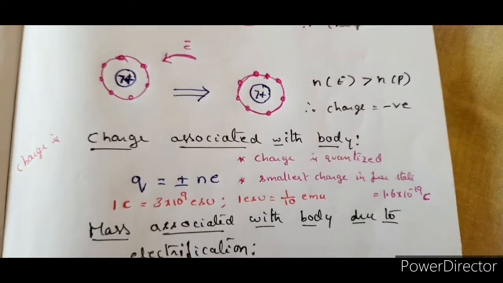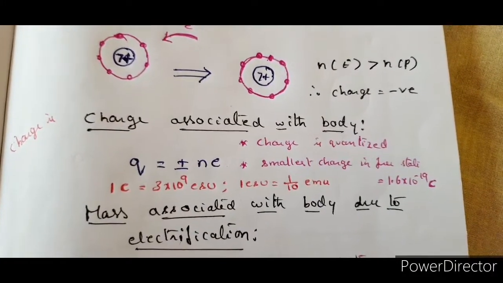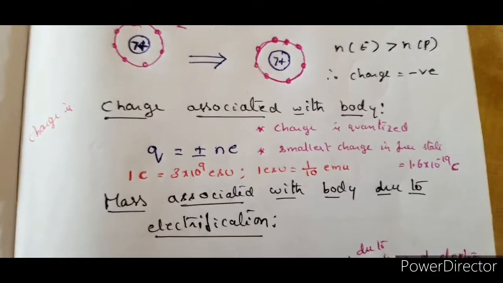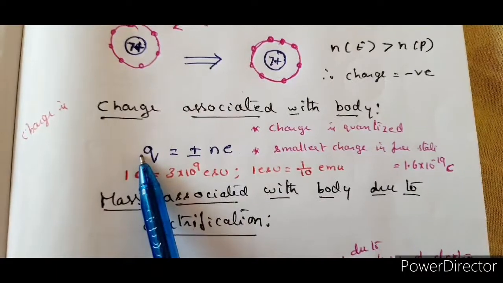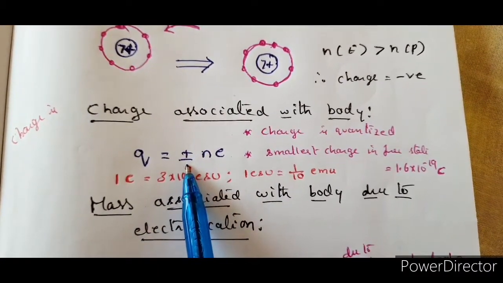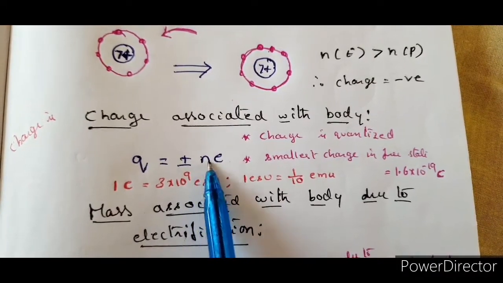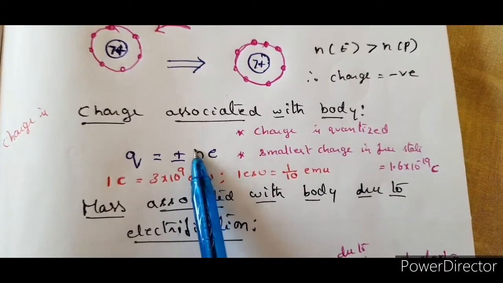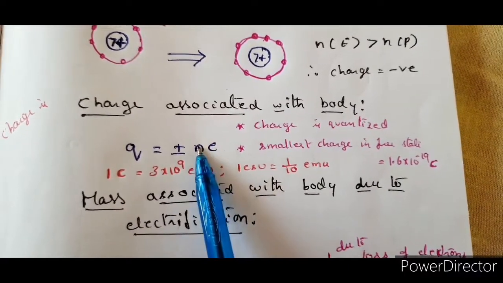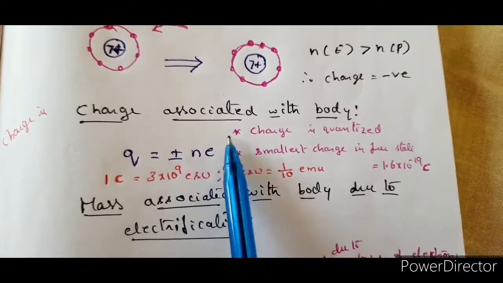Now when I say that a body can be charged, what is the net charge on the body? The net charge on the body can be plus or minus the number of either electrons or protons multiplied by the charge of the electron, 1.6 into 10 power minus 19.